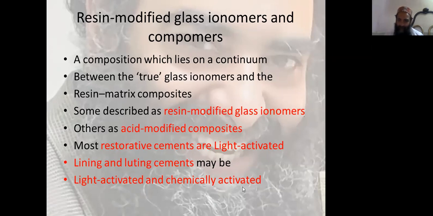Most restorative cements are light activated. Lining and luting cement may be light activated and chemically activated.